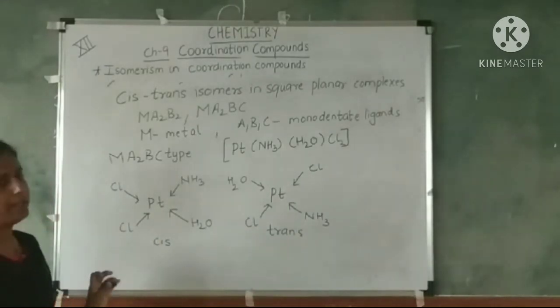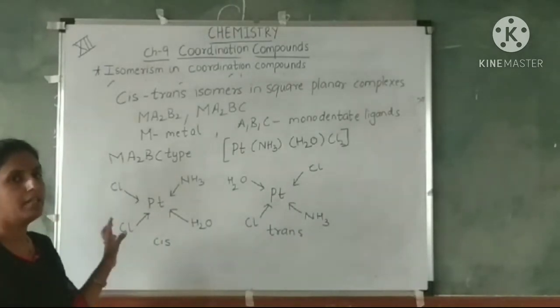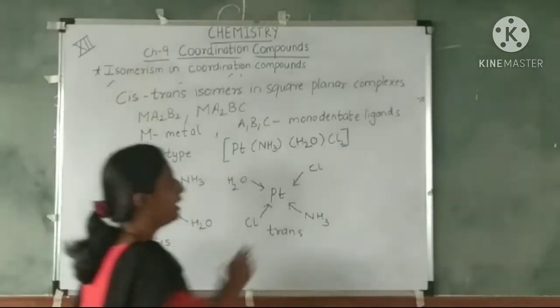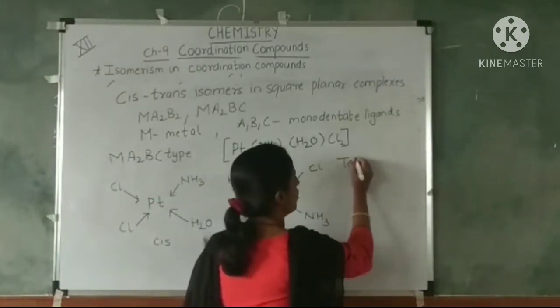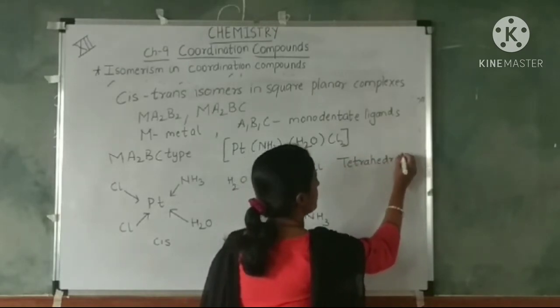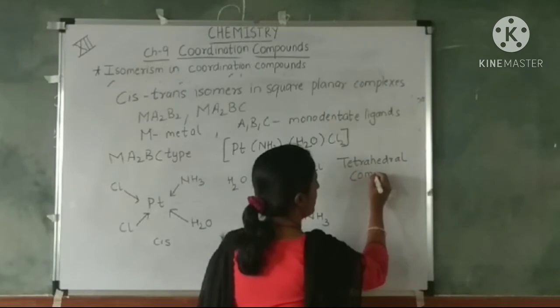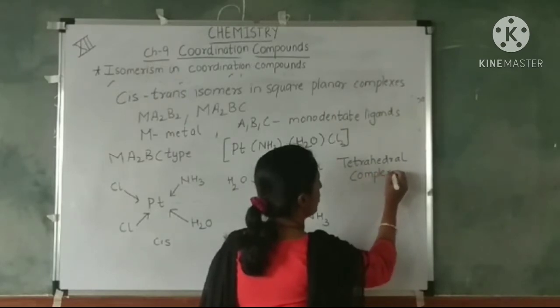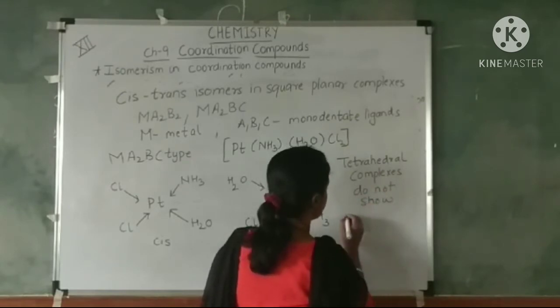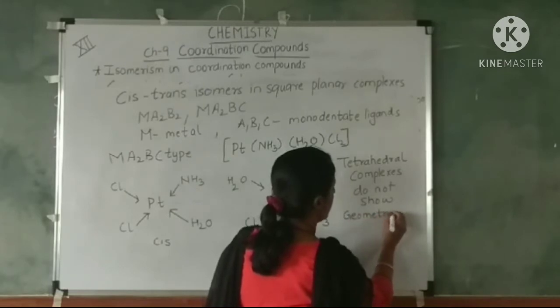Now we know that tetrahedral complexes also have a metal with 4 ligands attached to it, but tetrahedral complexes do not show geometrical isomerism. Okay, they do not show this isomerism.